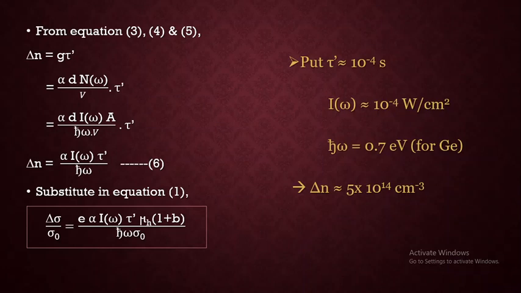That is, there is an appreciable increase in the number of free carriers only because of the incident photons, and as there is an increase in the number of carriers, obviously it is going to contribute to electrical conductivity. So because of the photons incident over the semiconductor, we have observed that there will be an increase in the number of carriers, due to which the conductivity is going to increase.